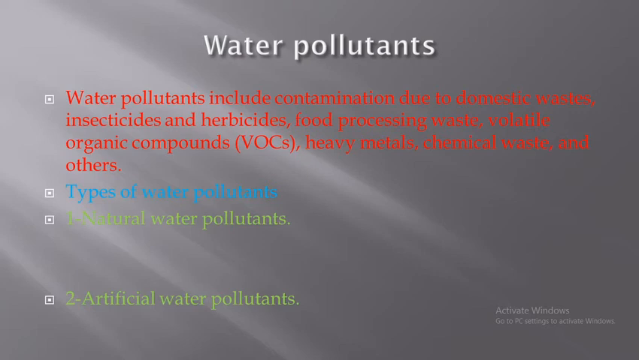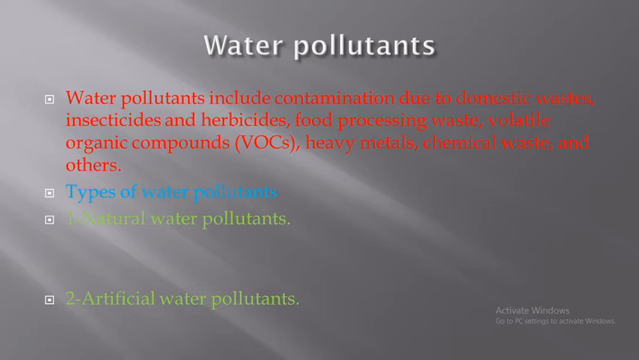There are two types of water pollutants. The first one is called the natural water pollutants, and the second is the artificial water pollutants. Let's start with what the natural water pollutants are. It may arise from natural phenomena such as volcanic eruption, death of living things, lightning, and accompanying thunderstorms. The second type is the artificial water pollutants, which we are going to talk about in detail today.